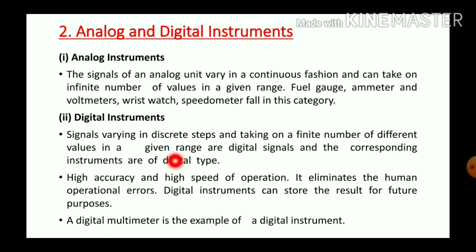The major advantage of digital instruments as compared to analog instruments is high accuracy and high speed of operation. One more point is that it eliminates human operation error, and digital instruments can store the result for future purposes. An example of a digital instrument is a digital multimeter.